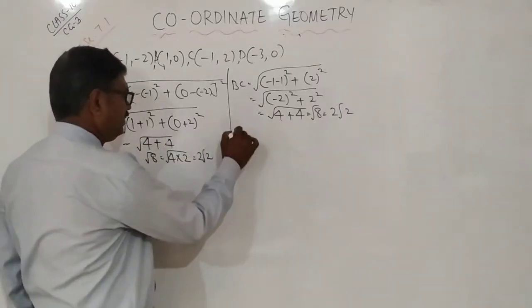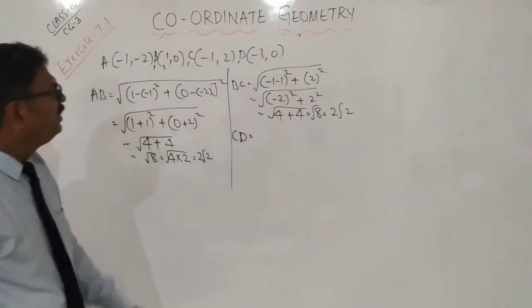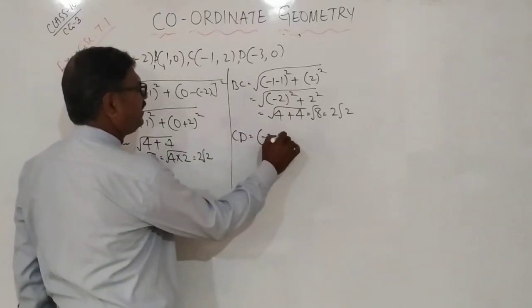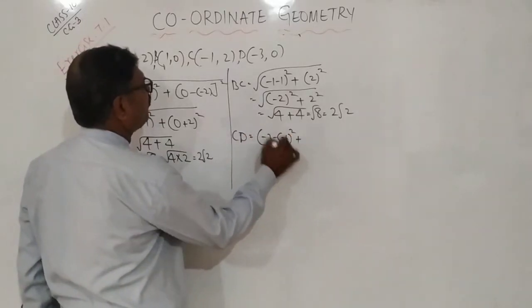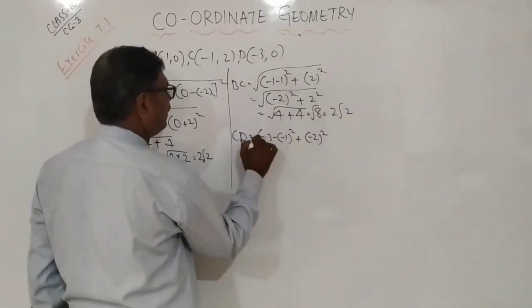Next, CD. Square root of (-3 minus of -1) square plus (0 minus 2), that is (-2) square.